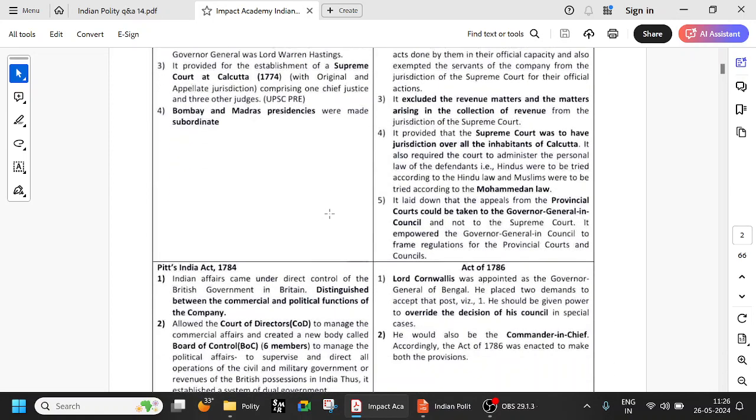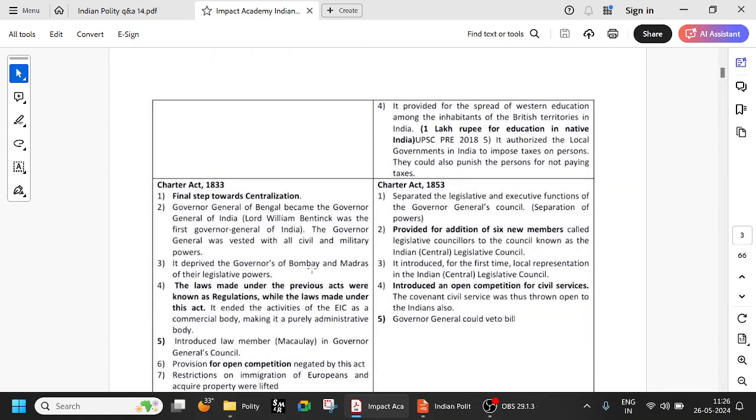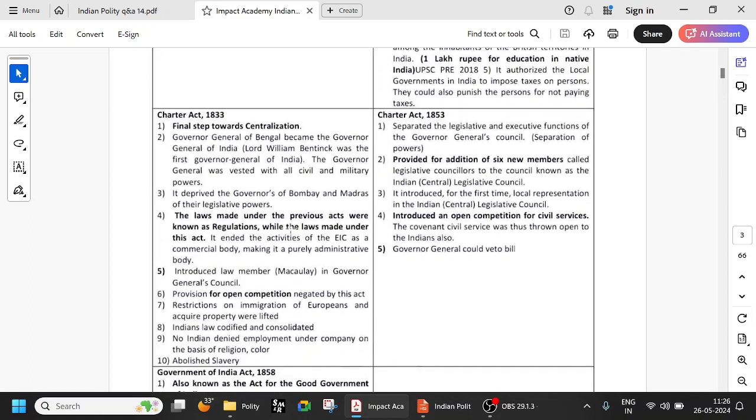And in 1833, you have Lord William Bentinck, who was the first Governor General of India, and also here only you have introduced law member. Okay, open competition was negated by this act. So remember, 1853 introduced an open competition for civil services. Very important. Okay, in 1833 also there was a provision for that, but it was negated.